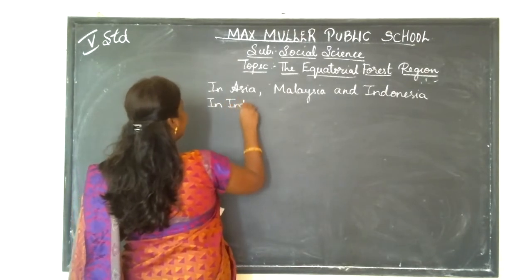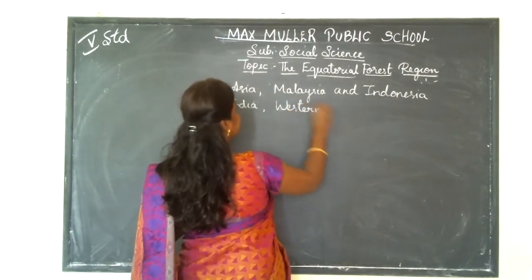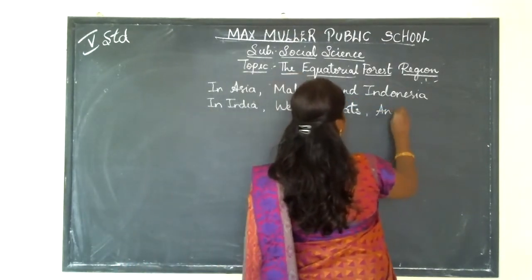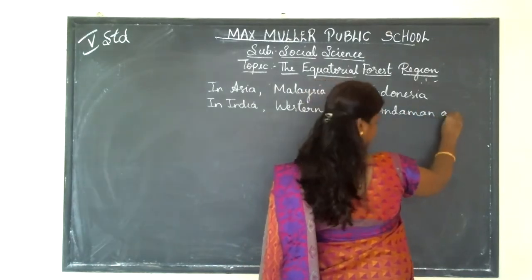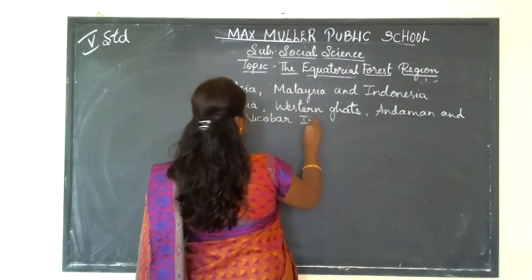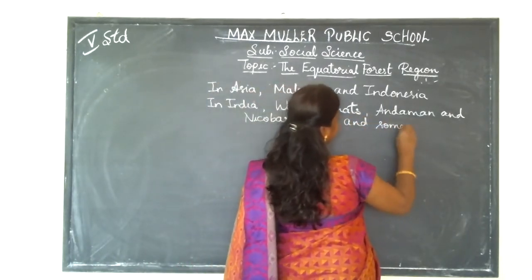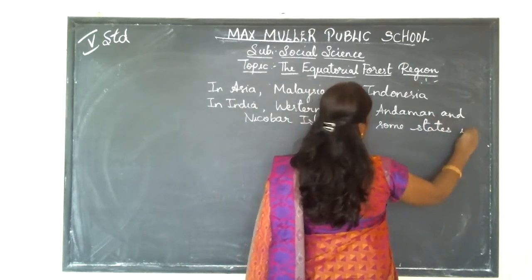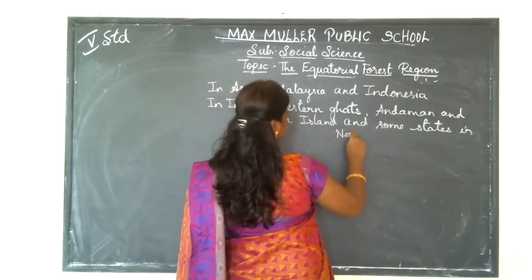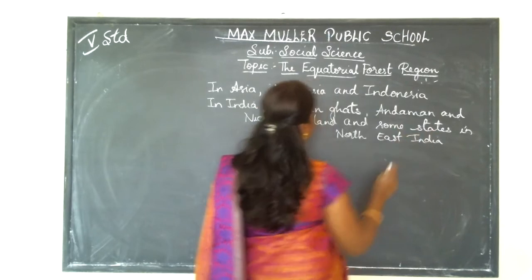So in India, you can find this equatorial forest region in the Western Ghats, Andaman and Nicobar Islands, and some states in Northeast India.